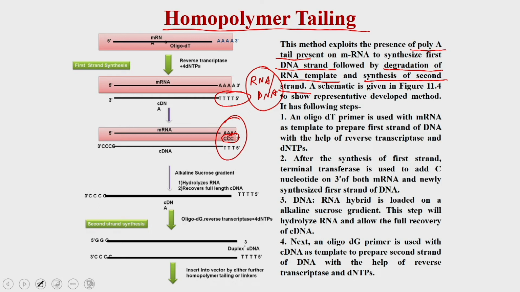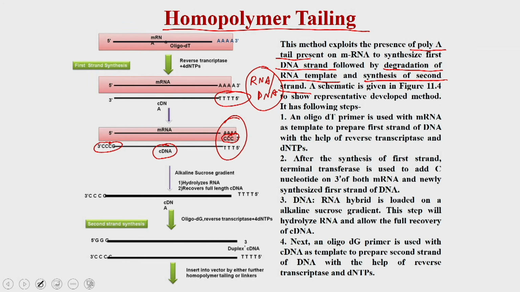Once you do that, it is going to put the CCC on the 3 prime end of both the strands. In this case it is going to put on this side, and in this case on this side. So, you are going to have the CCC on the DNA strand, because you have used the terminal transferase, which puts the CCC on the DNA on the 3 prime end.